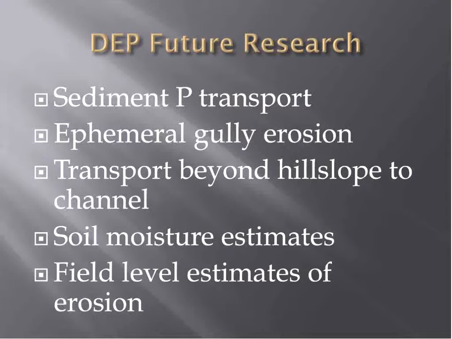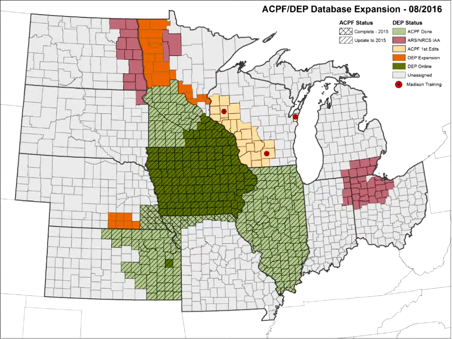In the future, we want to incorporate a sediment phosphorus transport function into the GEP, address the ephemeral gully erosion, which is a significant piece and very dynamic every year, channel transport and mass wasting along the stream banks, soil moisture estimates, and then some folks in our group want to try and move down to the field level estimates of running our model, which I think is going to be a real challenge. But it's a lofty goal.